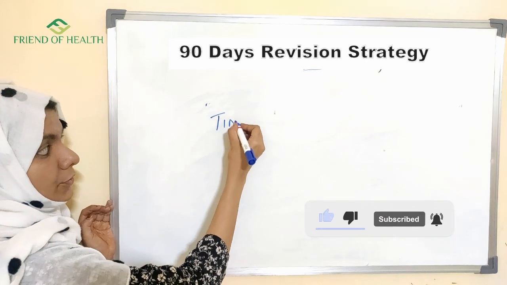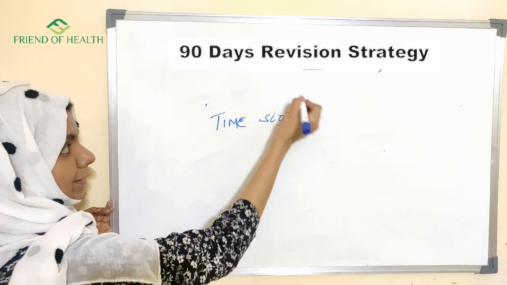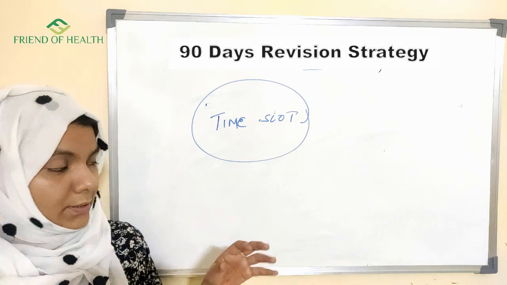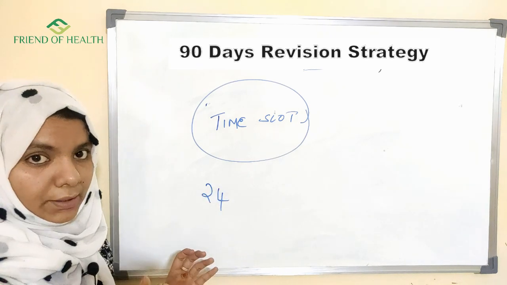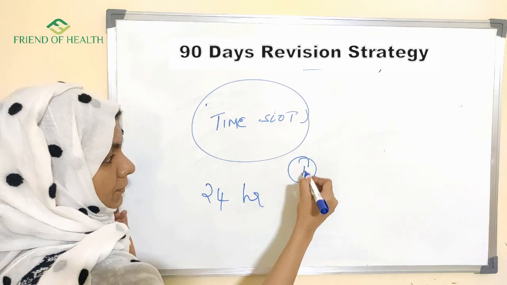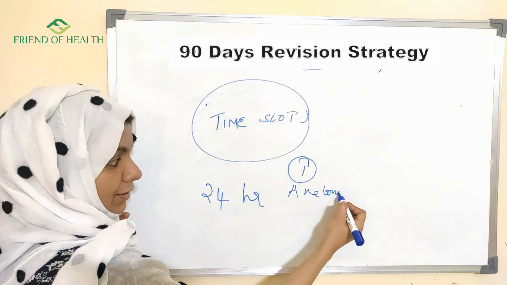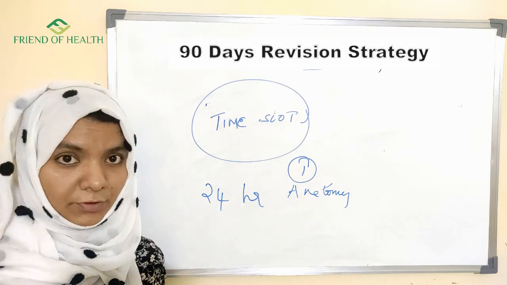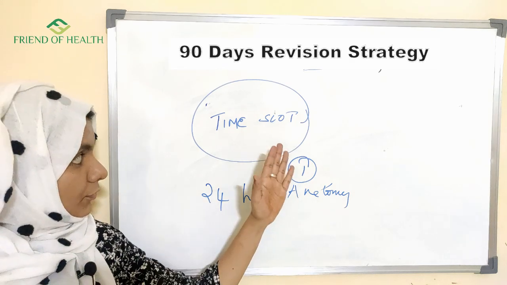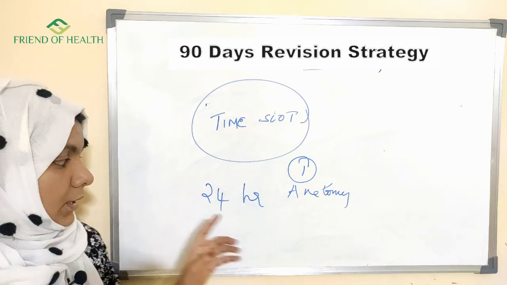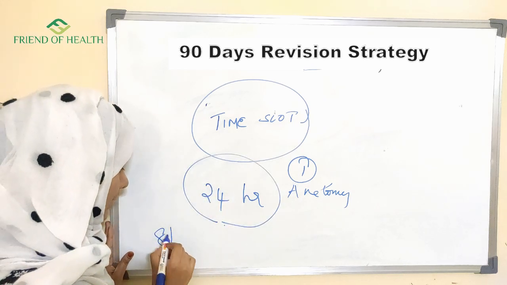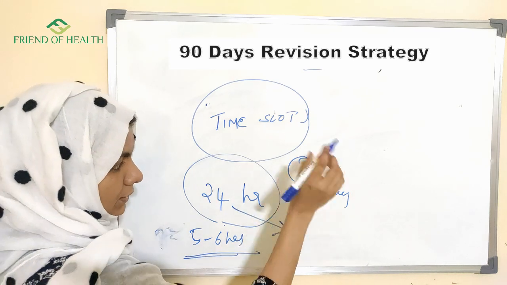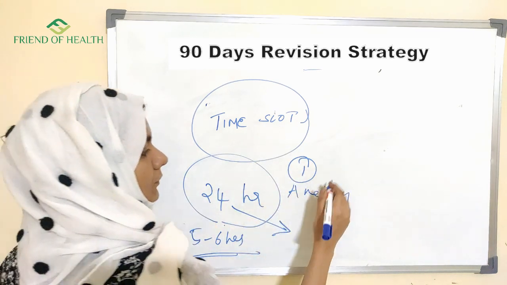One more thing that you should know when you make a timetable is the time slot, how you are dividing your time or giving your time to different subjects. Suppose per day you are going to read one subject, say anatomy. Definitely you will be bored. If you are reading one single subject continuously the full day, you are going to be bored. So that's why I told you time slots should be given. In 24 hours, 5 to 6 hours you will be sleeping. Still you have time for other 3 subjects.